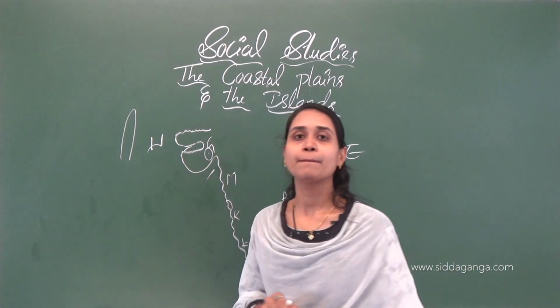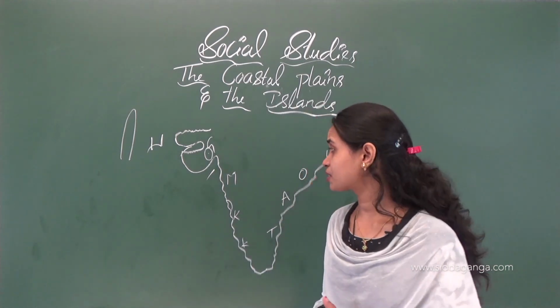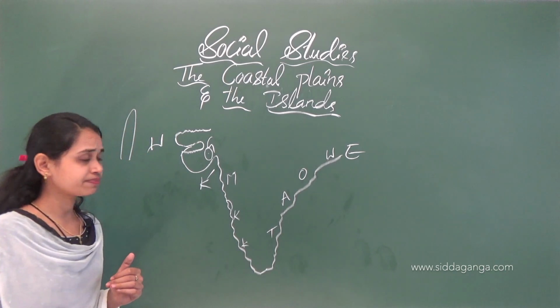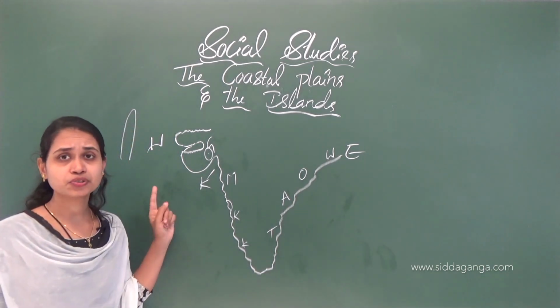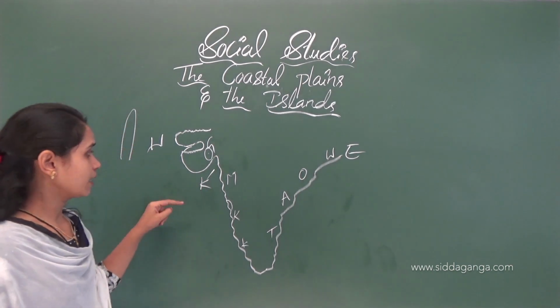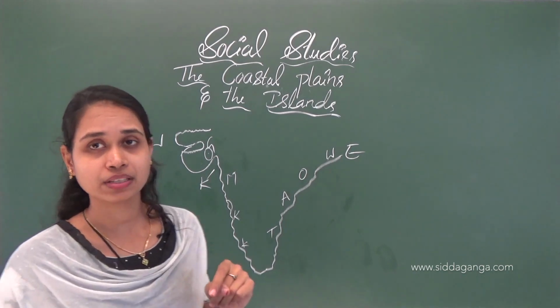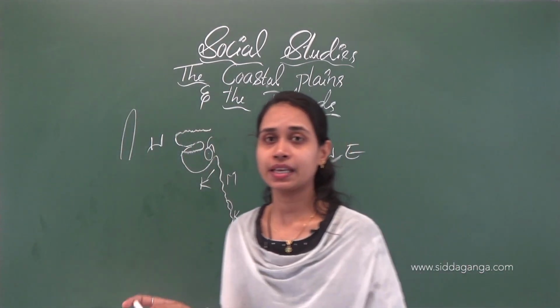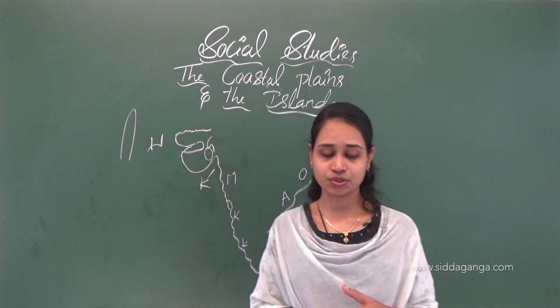Next one is Maharashtra. Maharashtra is situated in the Konkan coast. I already told you, the Gujarat coast starts from the Gulf of Kutch to the Gulf of Khambat. Like that, this Konkan coast starts from the Gulf of Khambat. So it covers a large part of Maharashtra. Here in the Konkan coast we can see Maharashtra.